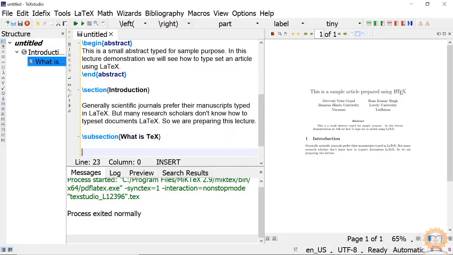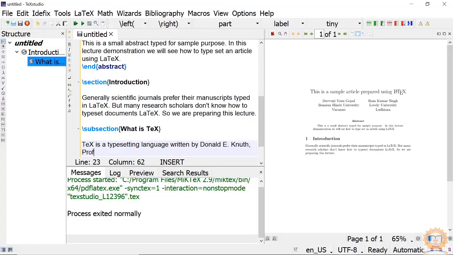We'll type it like this. See, immediately the subsection number came and it is typeset with smaller letters.